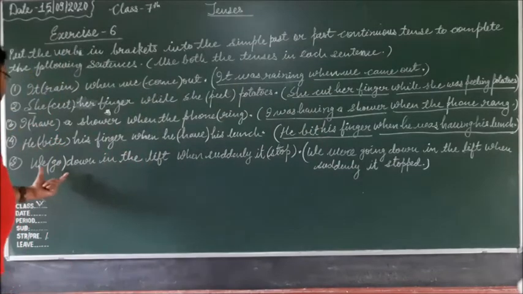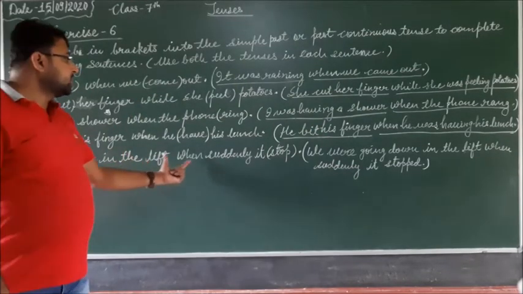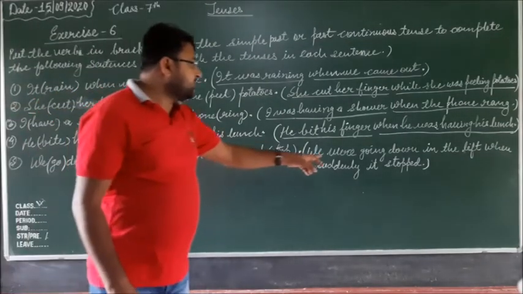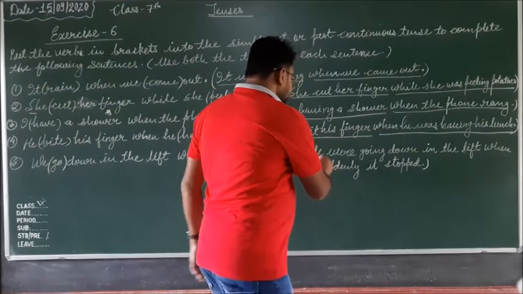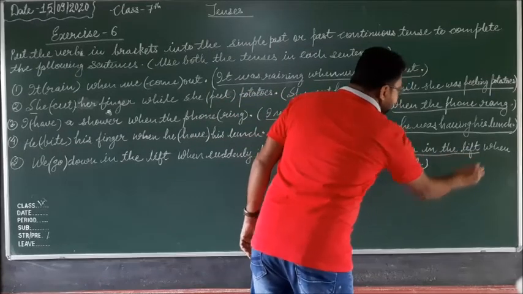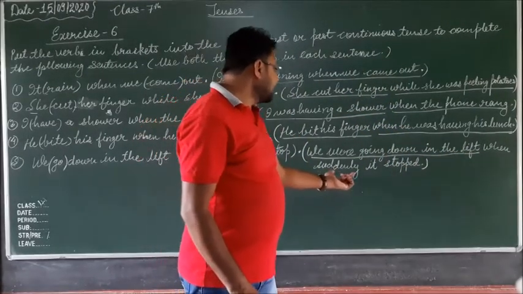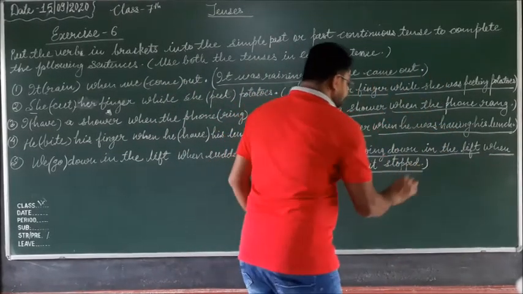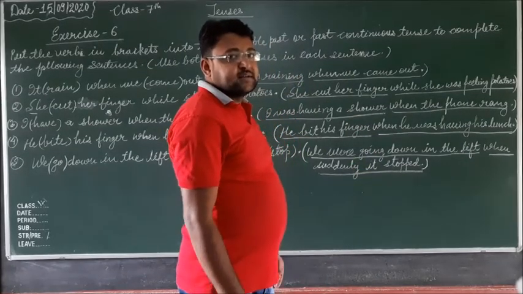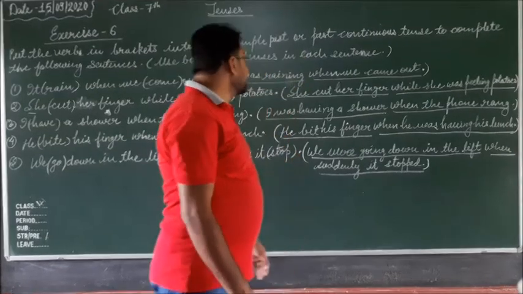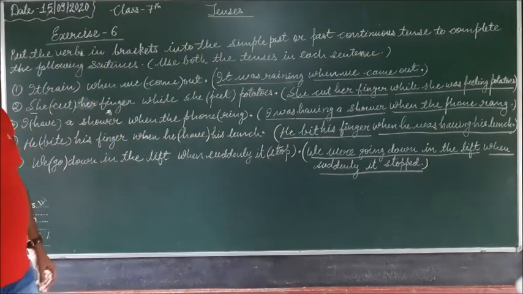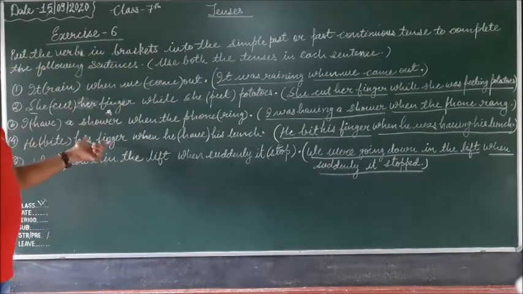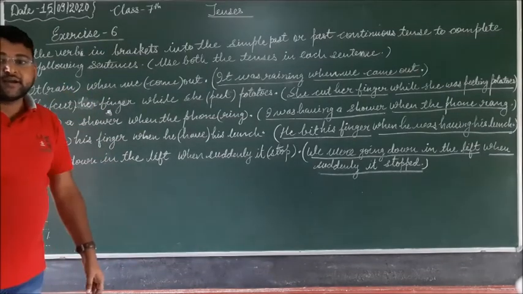In the last sentence: we go down in the lift when suddenly it stopped. The sentence will be: we were going down in the lift when suddenly it stopped. We were going down in the lift is the past continuous, and it stopped is the simple past. So in this exercise, you have to use simple past as well as past continuous to complete it. Okay, thanks.